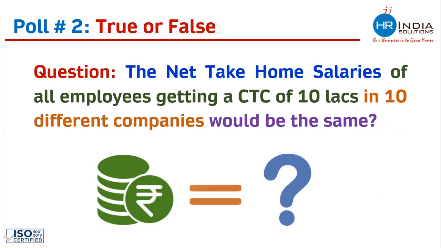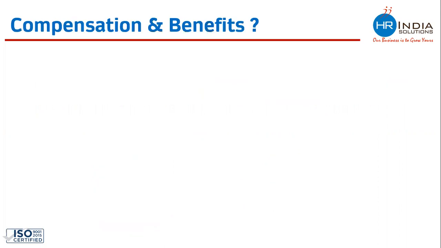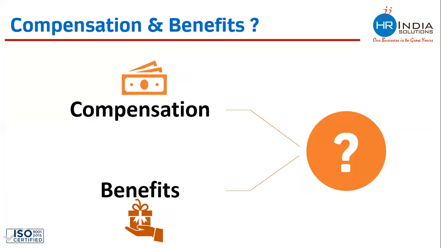Why would it not be same? Because CTC and Excel designing differ from company to company. And why does it differ? Because there is no labor law which is saying that CTC or compensation package needs to be decided or designed in this particular way. In the coming slide, we would be understanding why it would be different from company to company. So let's try to understand what is compensation and what are benefits.